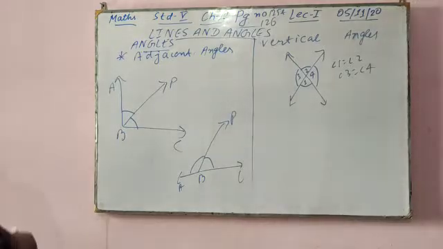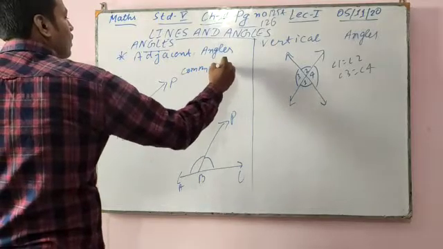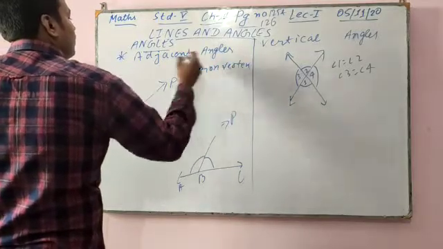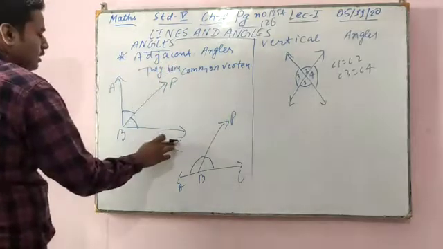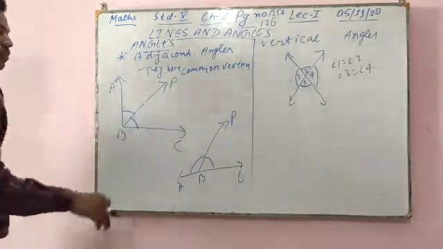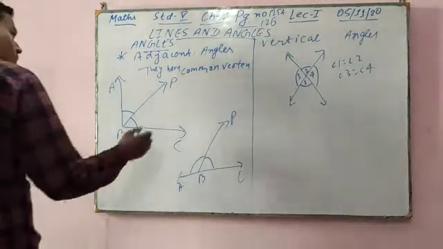In adjacent angles, they have a common vertex. See, ABC and PBC, both have the vertex B. They also have a common arm.